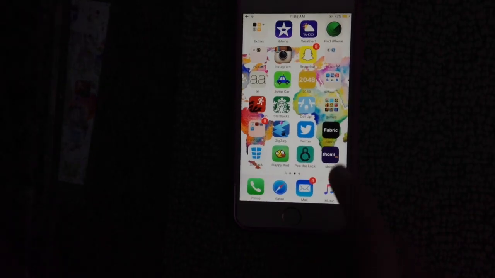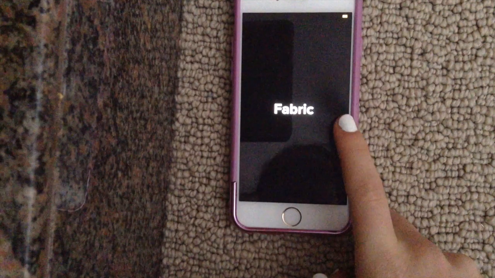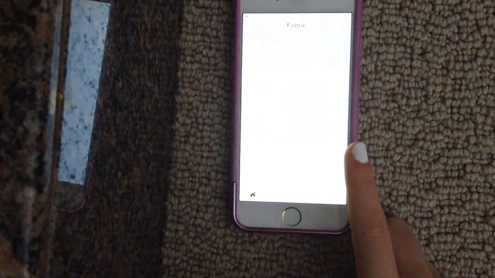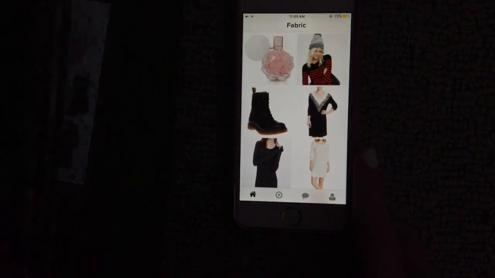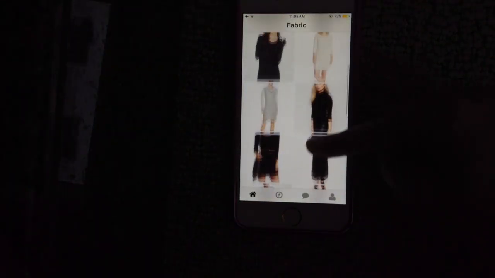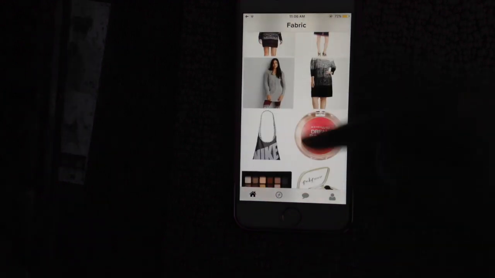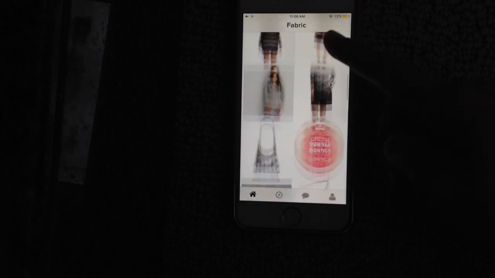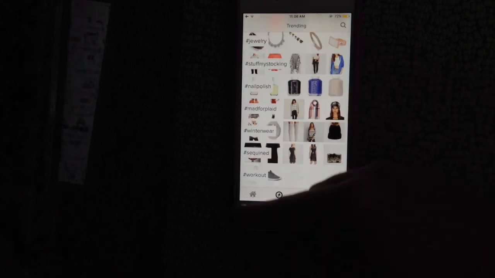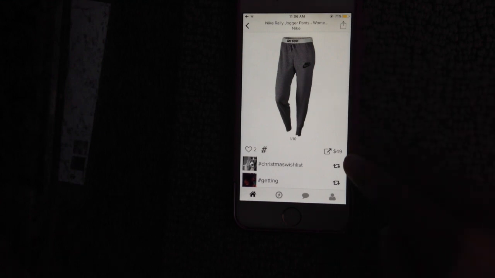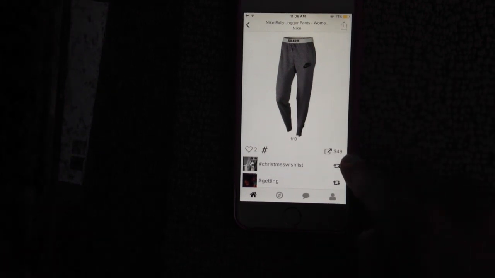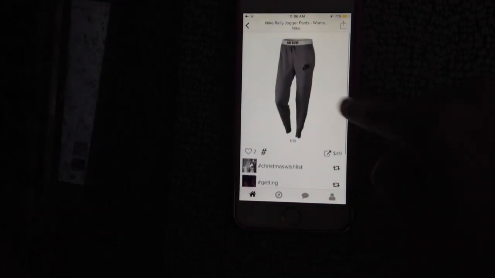Then I have this app called Fabric, and what it is, it gives you different outfit ideas and where to shop for different events. So when I am running out of outfits, what I do is I'll go on this app and just look at different people and what they're wearing and stuff. And also if you want to buy something that you see, like these Nike pants, it'll say the price, and then I'm pretty sure you can buy it directly from here.